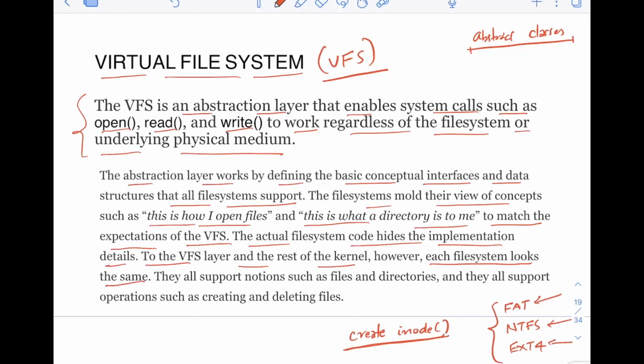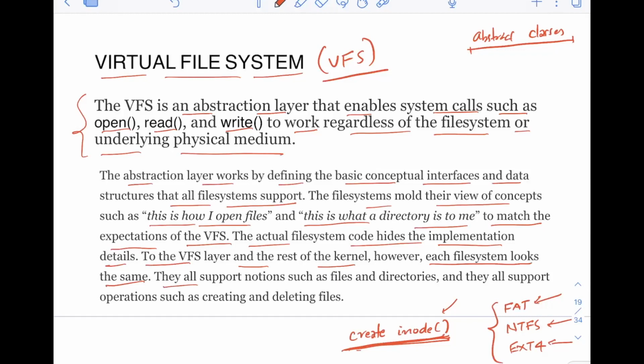Of course, these are not the same file system. They are very different. FAT is very different. NTFS, ext4 are very different. But to the kernel and to this VFS, each of these file systems looks the same. The reason is again the same, because it is only concerned with that. Each of these file systems should implement this function and give it an answer. That's what it is concerned with. And if all these file systems are supporting this function, then they look the same to VFS basically.